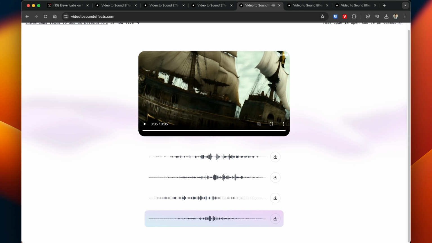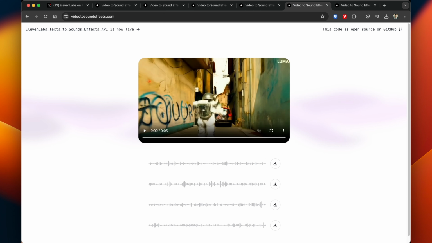Not too much variation in these 4, given that it was supposed to be a ship sailing at sea. Let's see how it did on some other videos. So this one is an astronaut running through an alley in Rio de Janeiro.